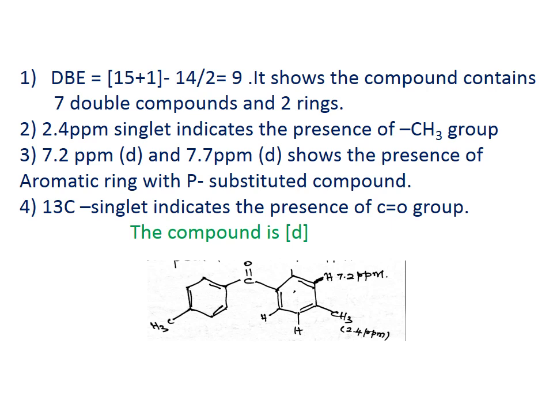The 7.2 ppm doublet and 7.7 ppm doublet show the presence of a para substituted aromatic ring. And the C13 NMR signal at 190 indicates the presence of a carbonyl group in this compound. Therefore, the correct structure of the compound is given below, and the compound is D.